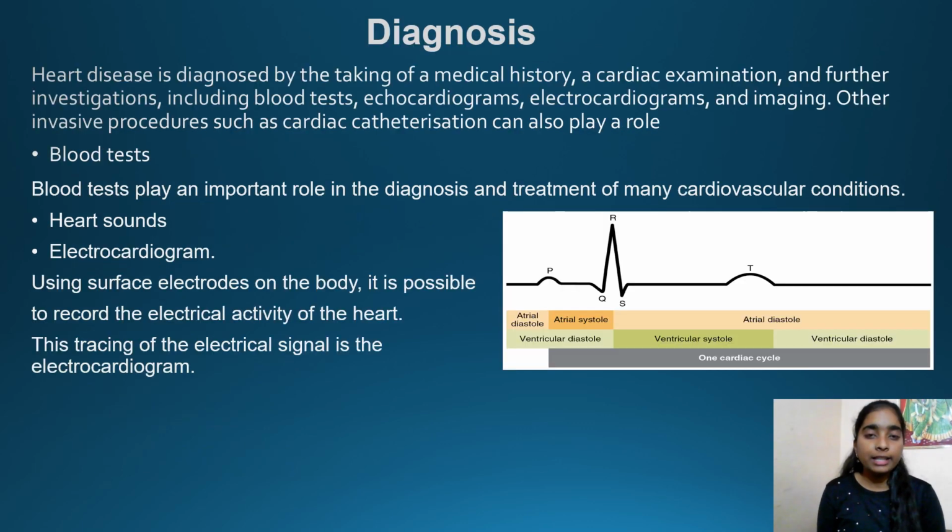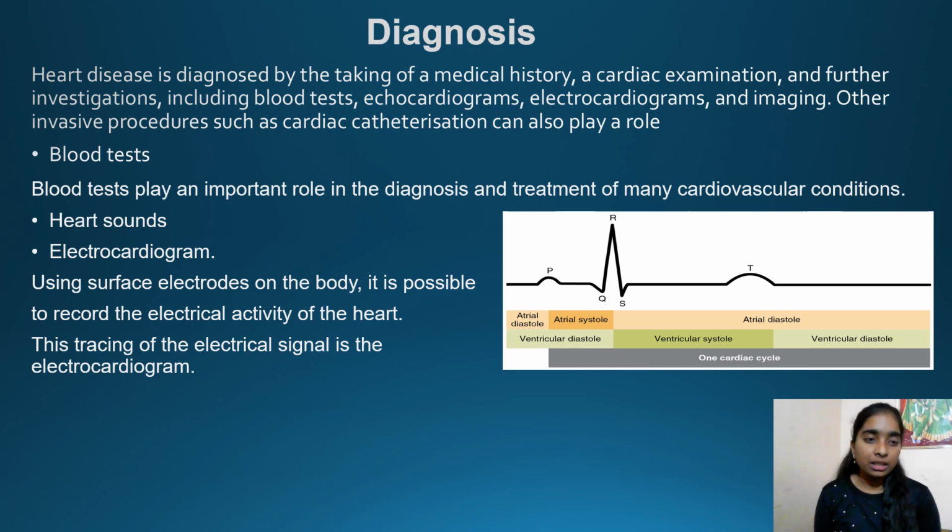Here we can see diagnosis. How is heart disease diagnosed by various types? Heart disease is diagnosed by taking a medical history or a cardiac examination and further investigations including blood tests, echocardiograms, electrocardiograms and imaging. Other invasive procedures such as cardiac catheterization can also play a very important role in diagnosing the disease.